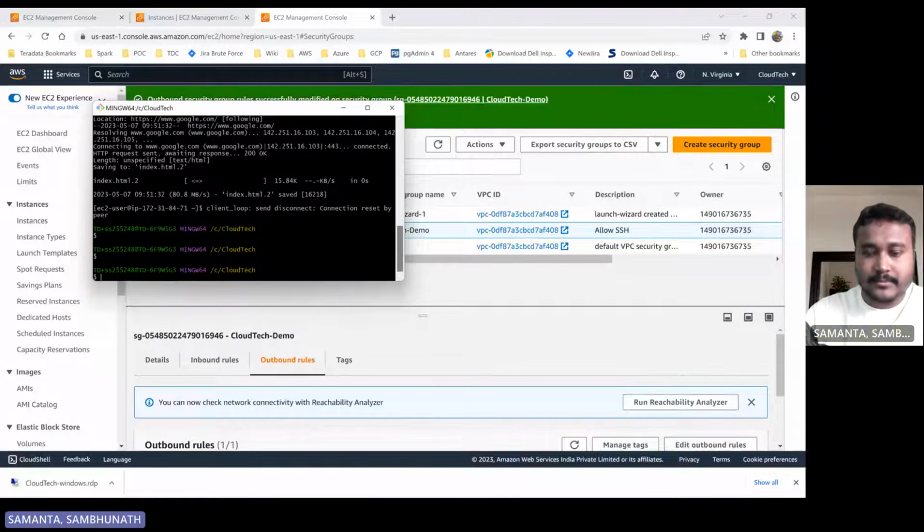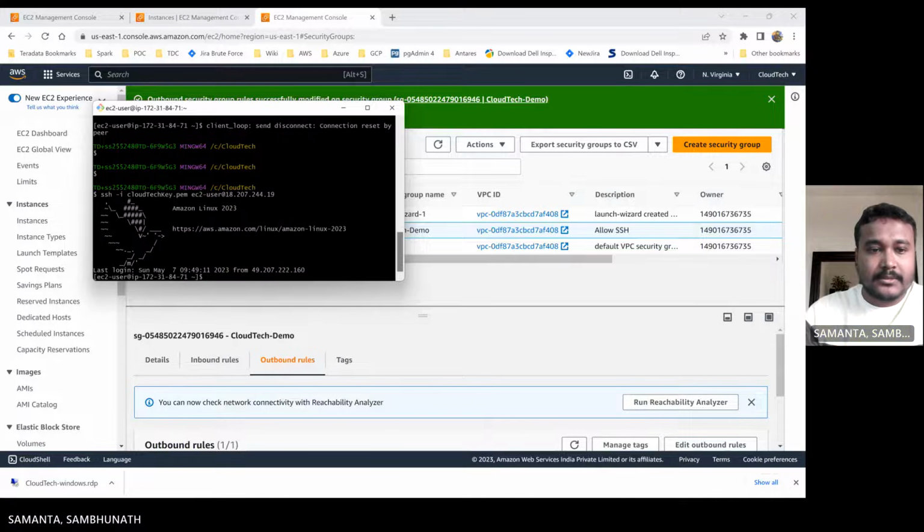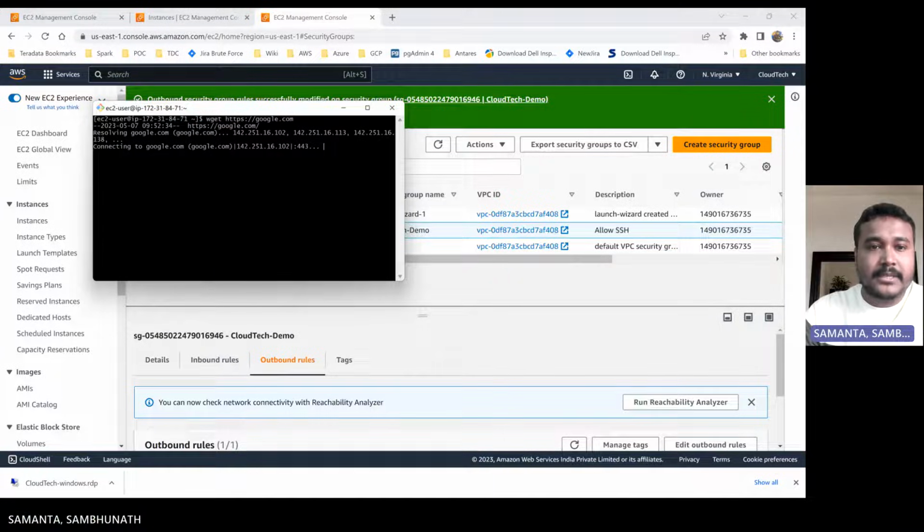Let's try. Nothing happened. Try to wget. See, it's failing, right? So this outbound request is not possible. Now, if you change this one, this is HTTPS, right?